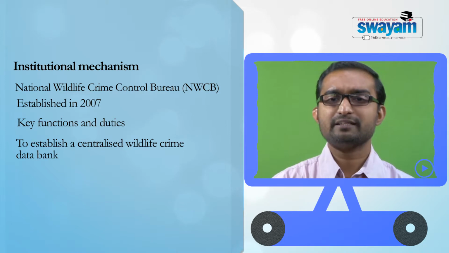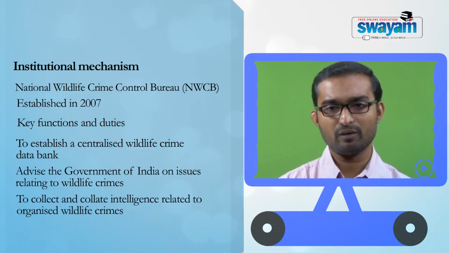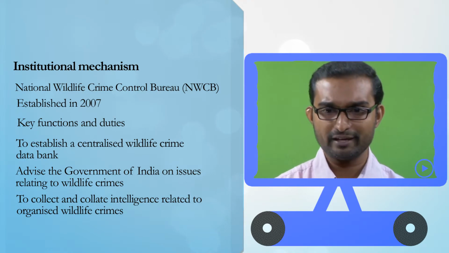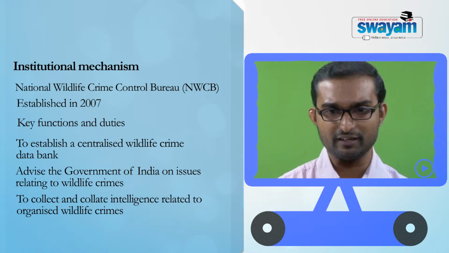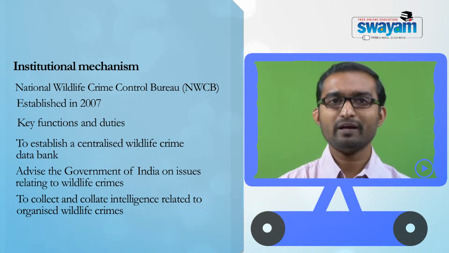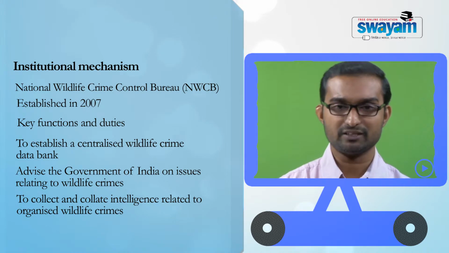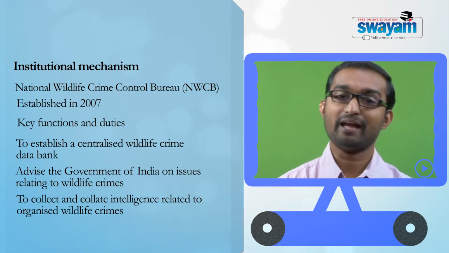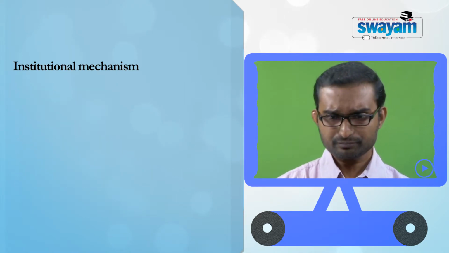Its function is advisory in nature. It collects and collates data relating to wildlife crimes, and passes this data to the central government as well as the state government. So the idea is to provide statistics and knowledge as far as wildlife crime is concerned, so that the central government as well as the state government can take appropriate actions.